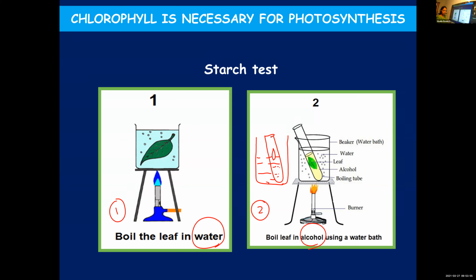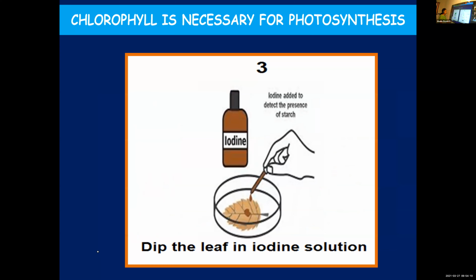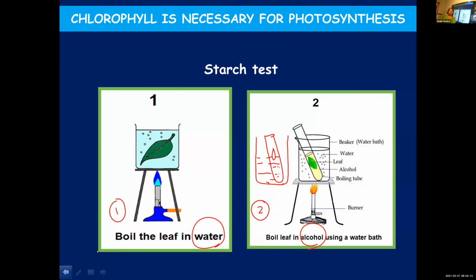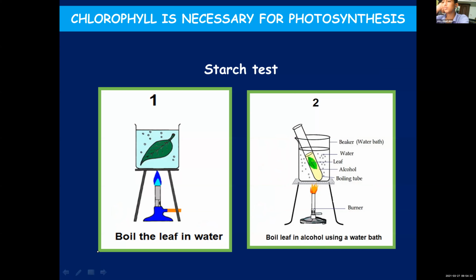So what is the first step? Pluck the leaf, boil it in water. Second step, boil the leaf in alcohol. And when you boil the leaf in alcohol, what you find after some time is the leaf turns colorless and the alcohol turns green in color. When the leaf is boiled in alcohol, the chlorophyll will get dissolved in alcohol and the leaf will become colorless, whereas the alcohol will become green because the chlorophyll is getting separated and dissolved in alcohol.